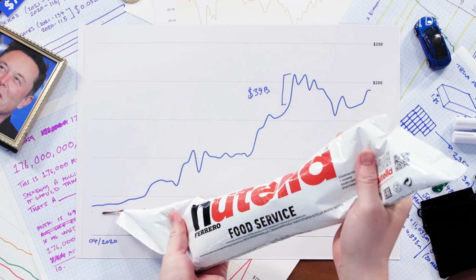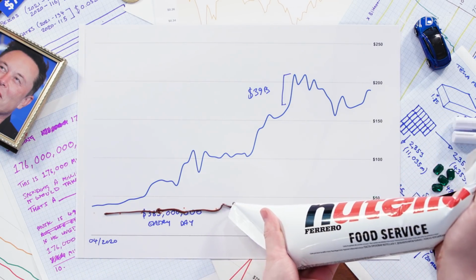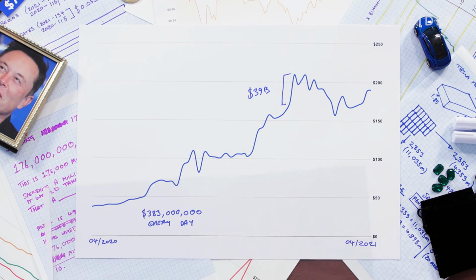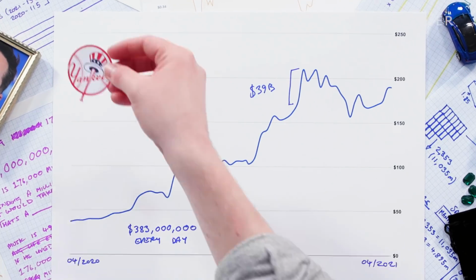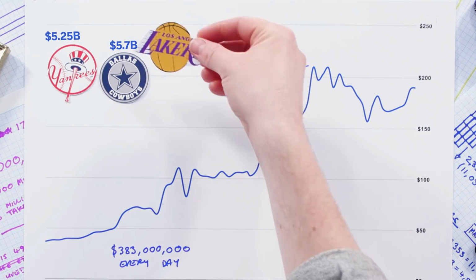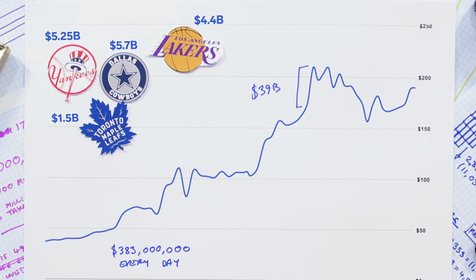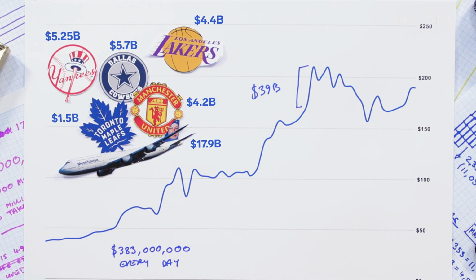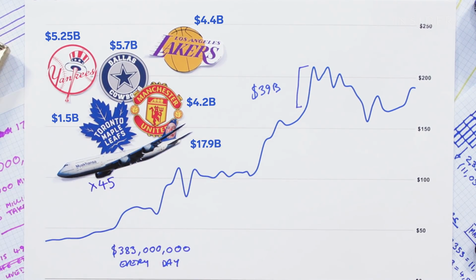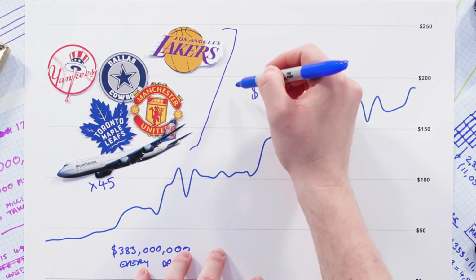This amount alone would make him the 35th richest person in the world, just beating Giovanni Ferrero and family, the owners of Nutella. That 1 week of earnings could buy Musk the New York Yankees, the Dallas Cowboys, the LA Lakers, the Toronto Maple Leafs, Manchester United, and once he's run out of big sports teams to buy, enough Boeing 747s to start an airline. But that's just 5 days of growth.